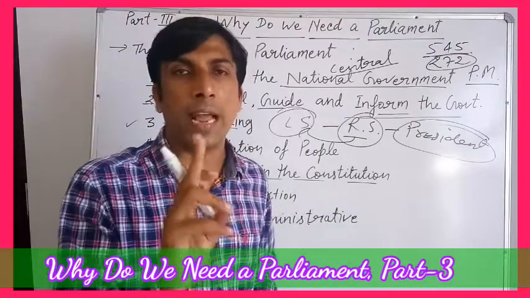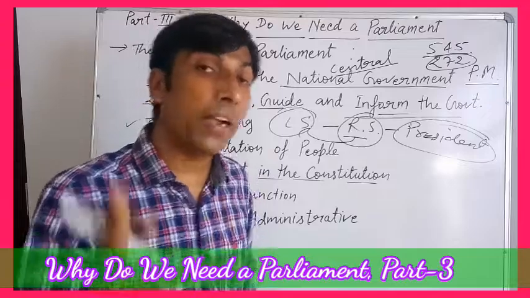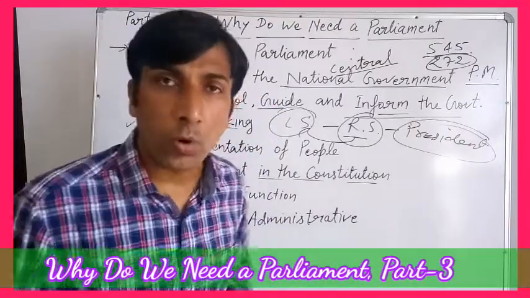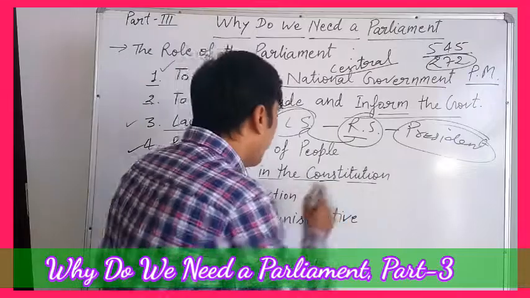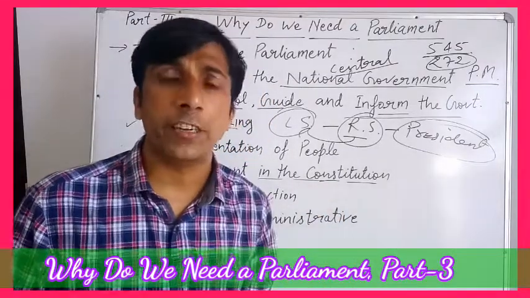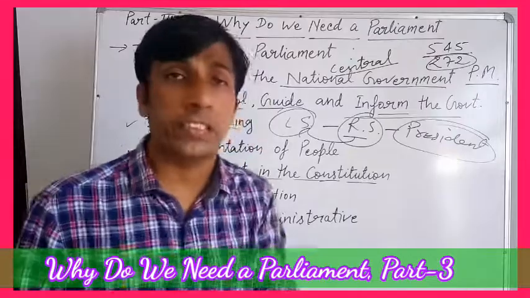Next one is amendment in the Constitution. Only the Parliament has the power to amend the Constitution. Many amendments have taken place in the Parliament until now. For example, the first amendment in 1951 added the Ninth Schedule.